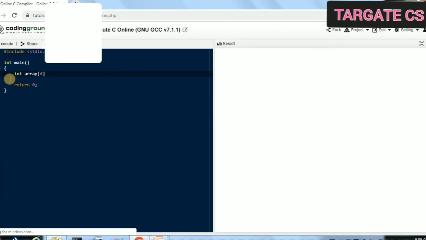First of all you will give the number of rows, which is 4, then the number of columns, right? Then you will take two variables for the loops: i for rows and j for columns. Then you need to find the sum, so you can take another variable sum and initialize it to 0.